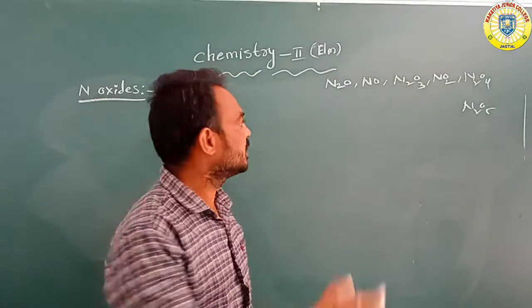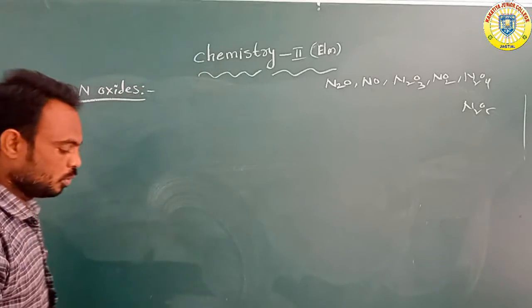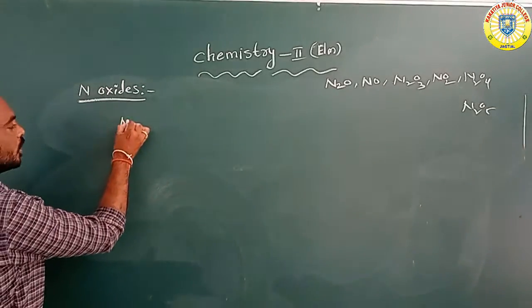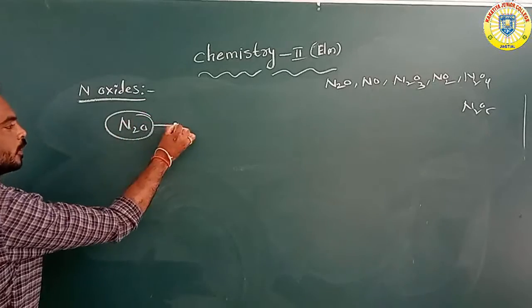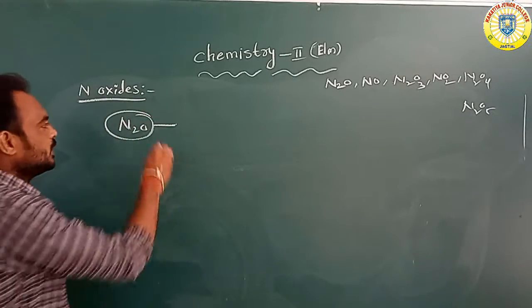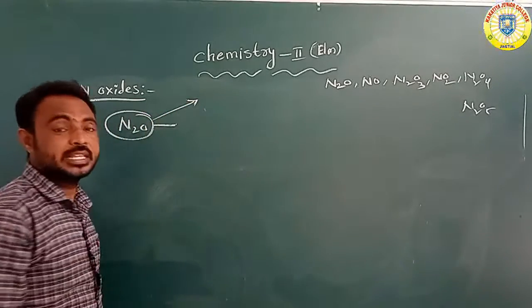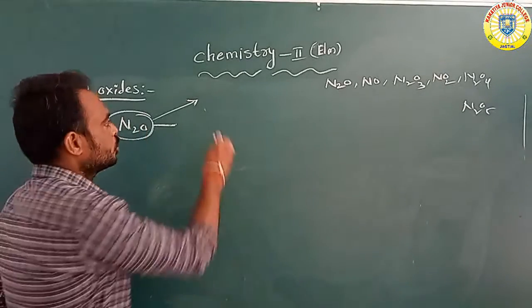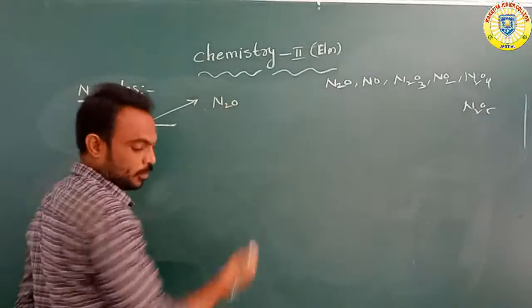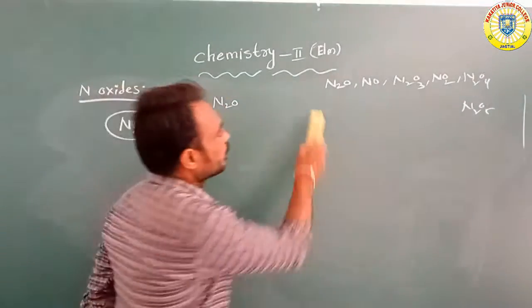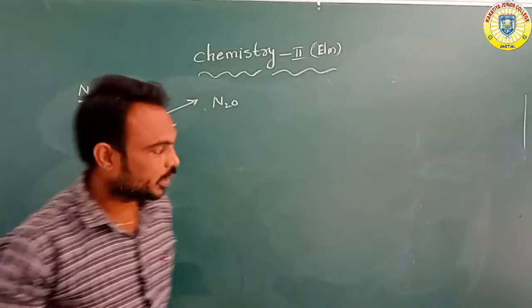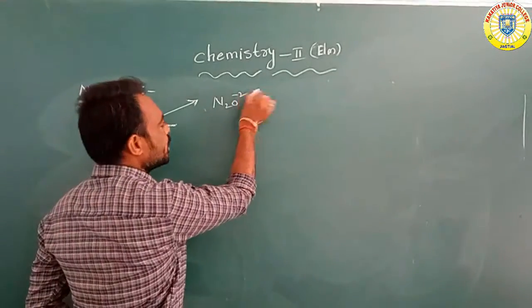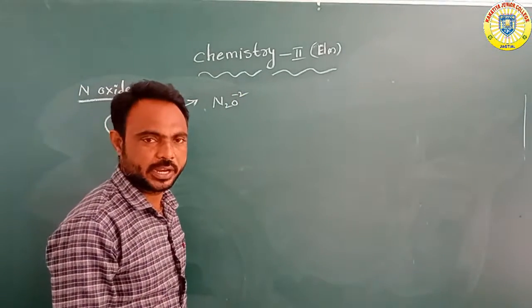Okay, first we will discuss N2O. What is the oxidation number of nitrogen in N2O? Oxygen has oxidation number -2.